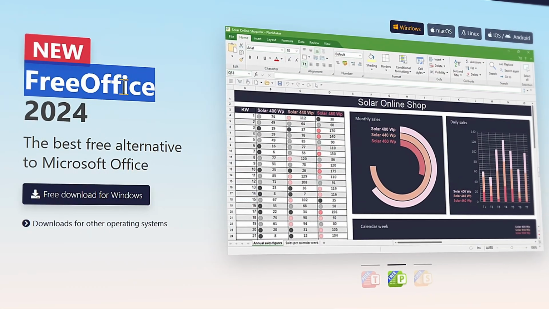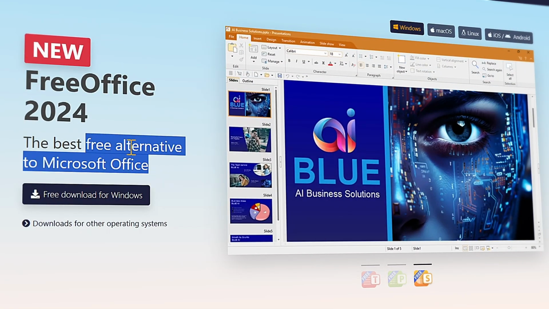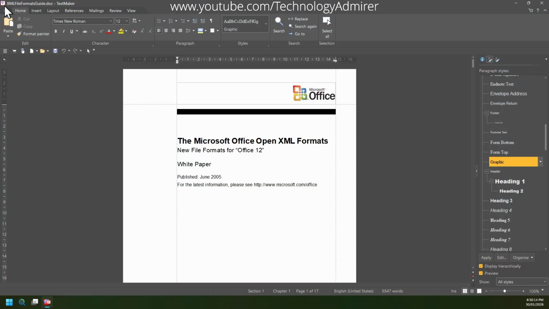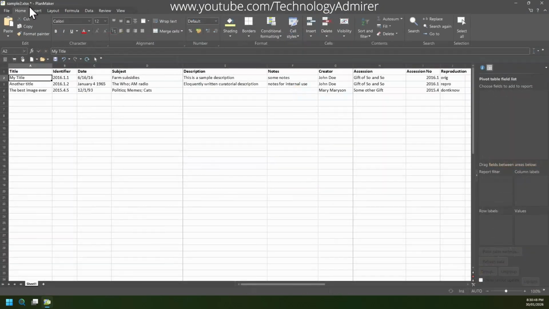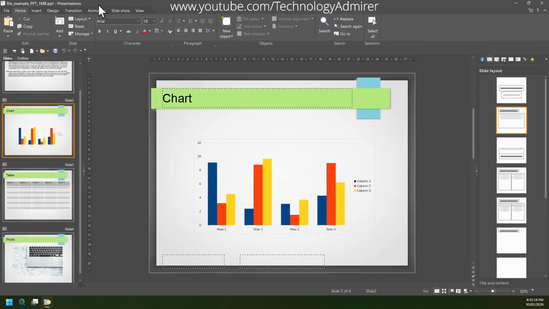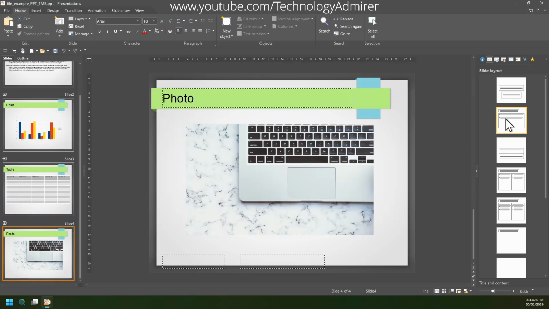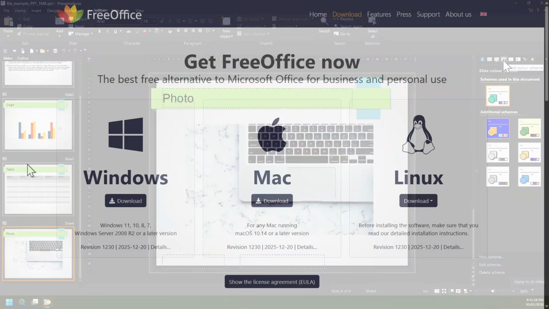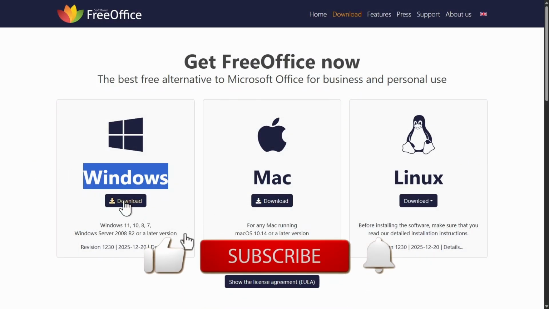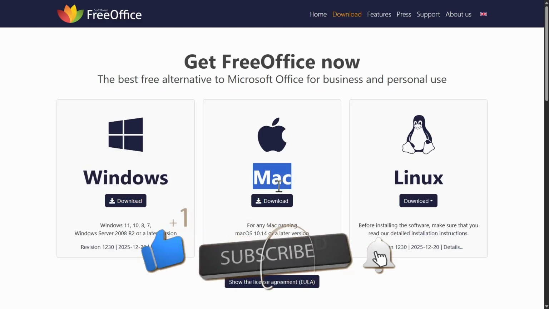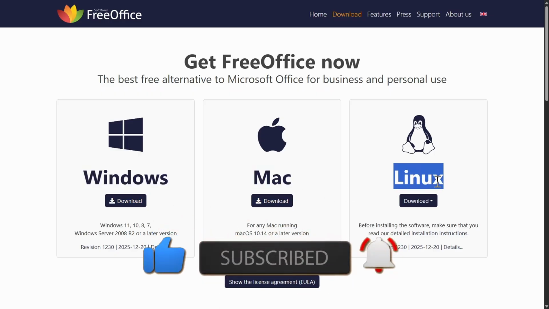Next, meet FreeOffice, which is a free alternative to Microsoft Office. It includes three main apps called TextMaker for Word documents, PlanMaker for spreadsheets, and Presentations for slides, all fully compatible with Microsoft Word, Excel, and PowerPoint file formats. By the way, you can download all the three softwares mentioned in this video for Windows, macOS, and Linux operating